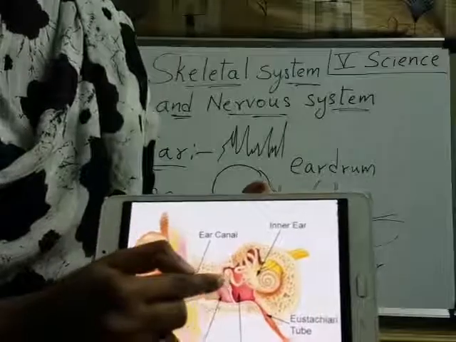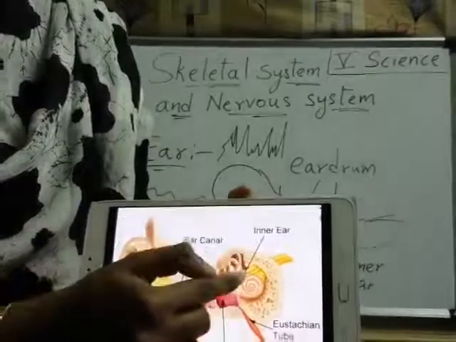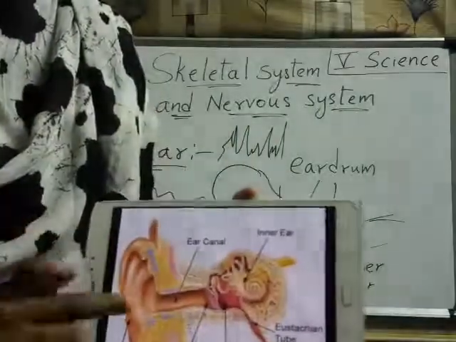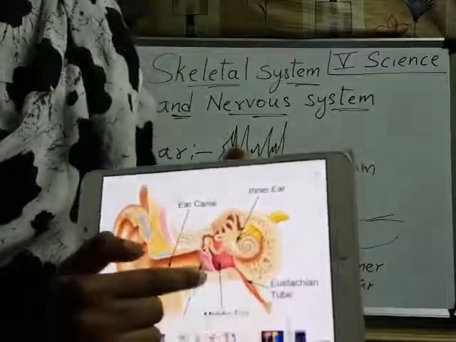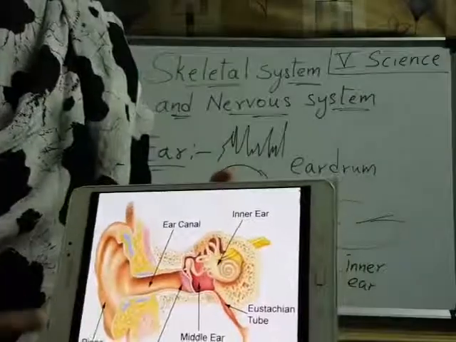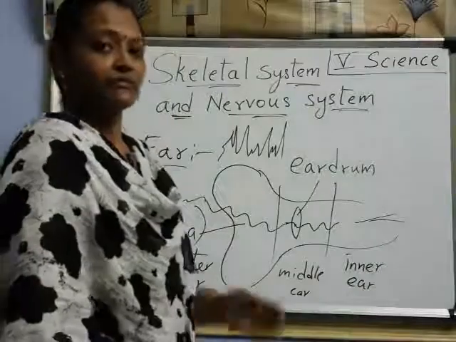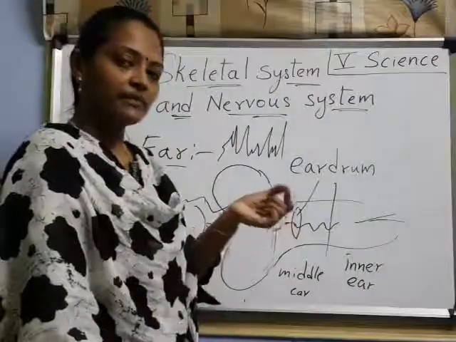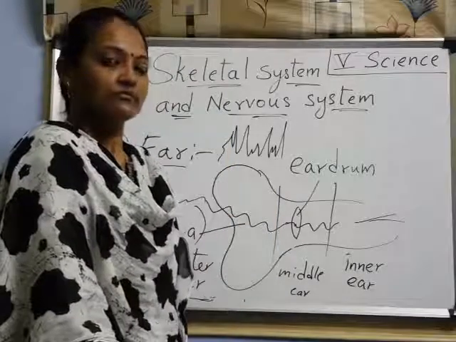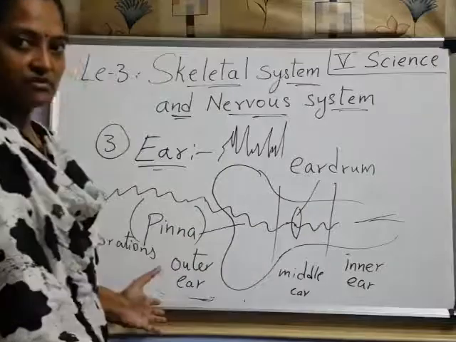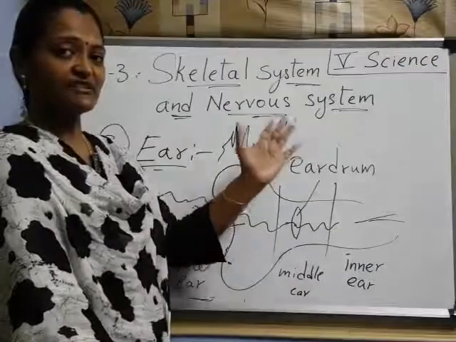After that, the eardrum. This is the eardrum that is there in the middle ear, and it passes information to the inner ear and then to the brain. Have you understood now? So from the pinna to the middle ear, from the middle ear to the inner ear, and then from the inner ear to the brain through nerves, right? So the information, like sound vibrations, changes into signals and then passes to the brain.